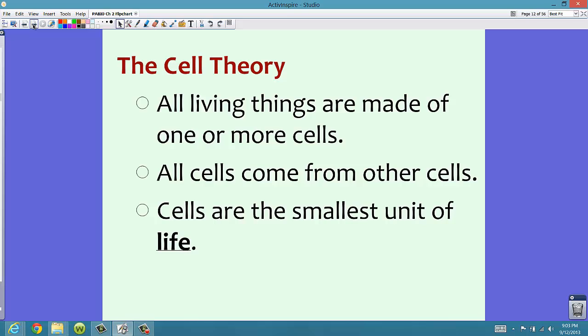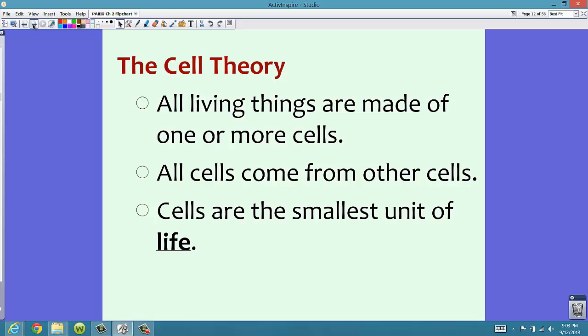Now this is the cell theory, and there are three parts to the cell theory. It's very important that you know and understand the cell theory. The first statement says that all living things are made of one or more cells. We've talked about this already before, that living things are made up of cells, and this is the first statement of the cell theory.